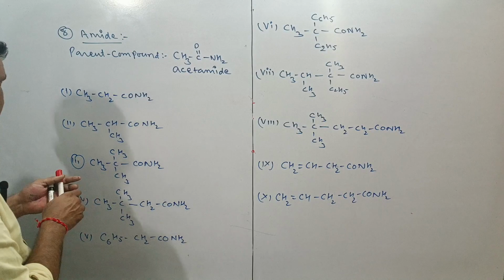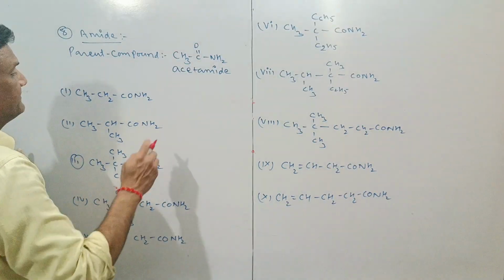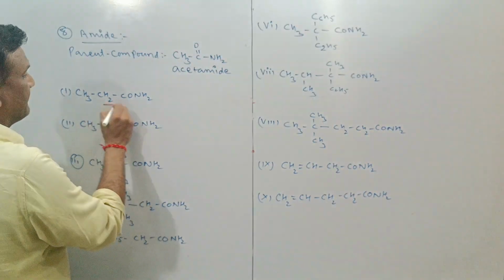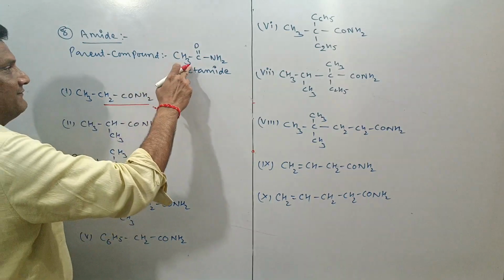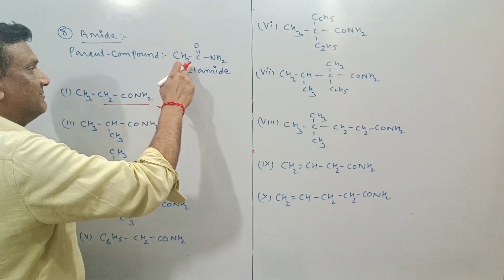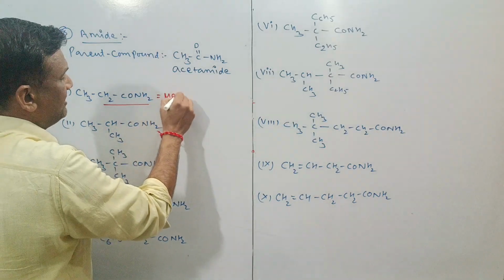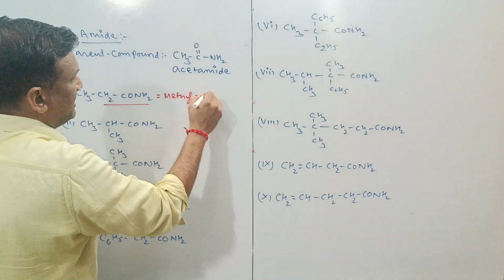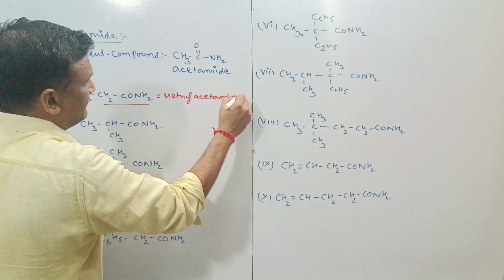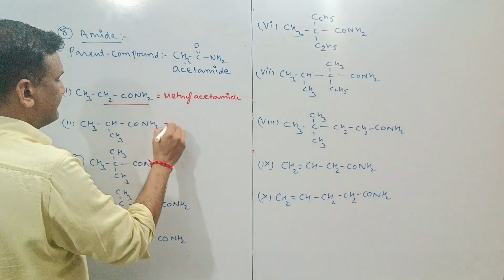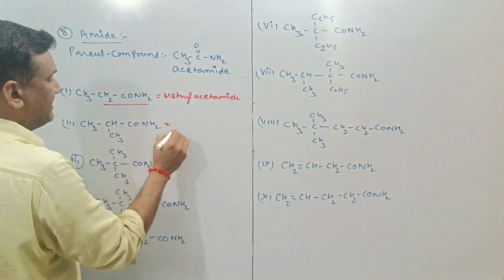Now I would like to go with the nomenclature. This is the acetamide, because after removal of one hydrogen, here will be CH2CONH2. So the name of the compound will be methyl acetamide. This is your acetamide.